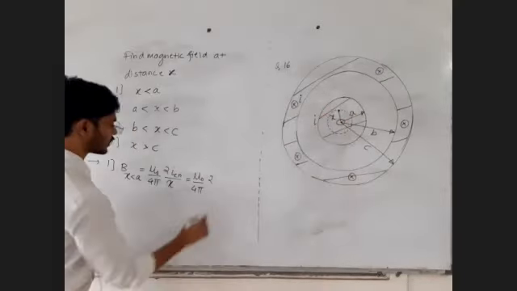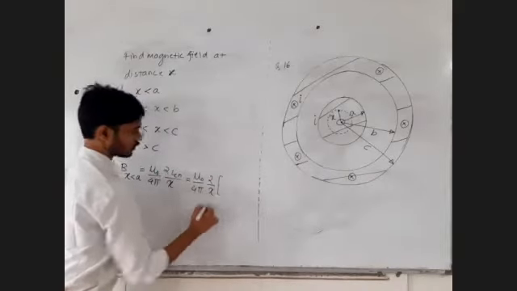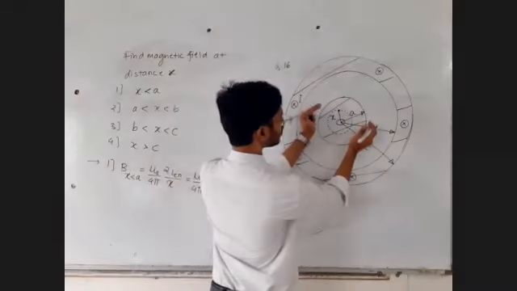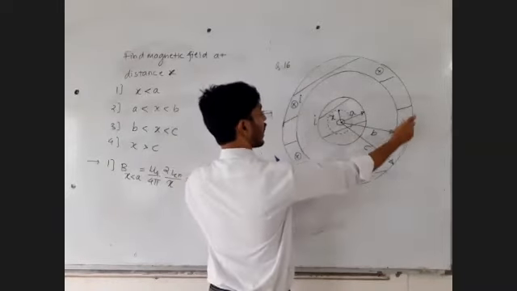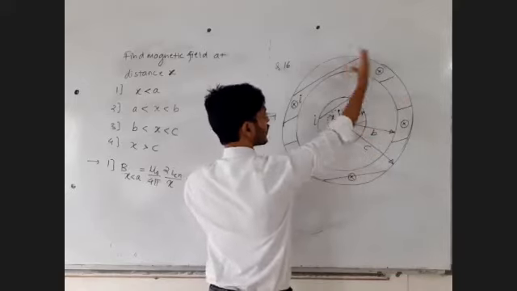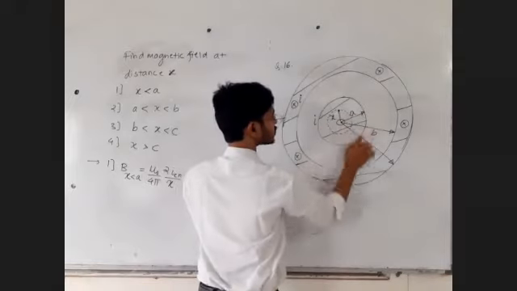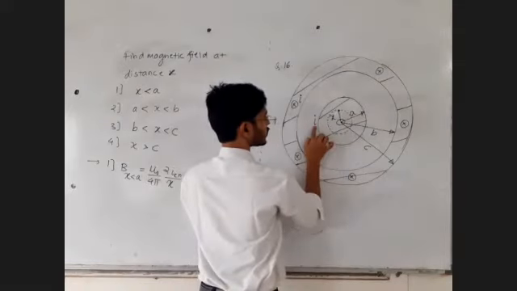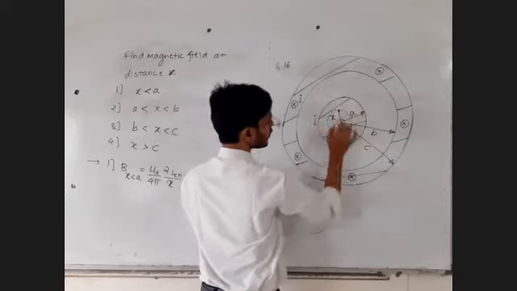Forget about the outside current, just focus on this inner conductor's total current. Out of that total current, some current will be enclosed.